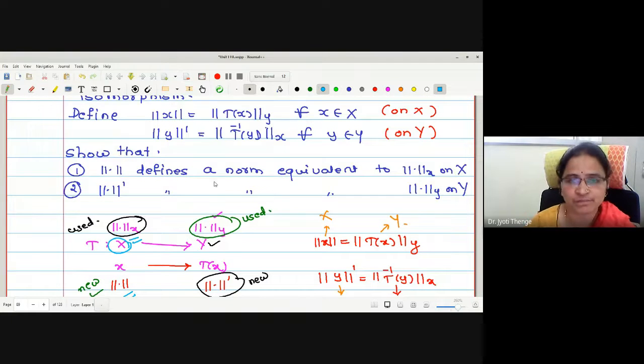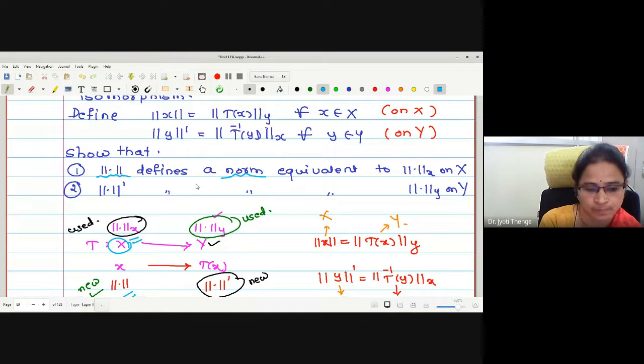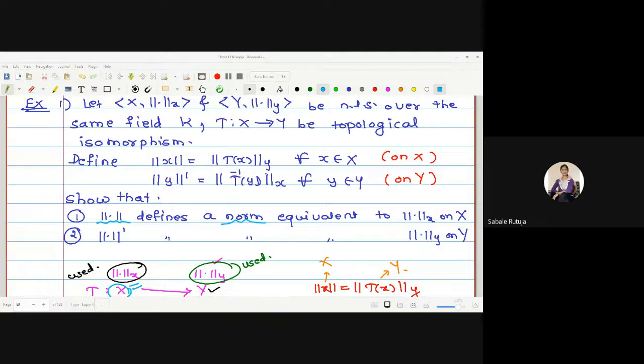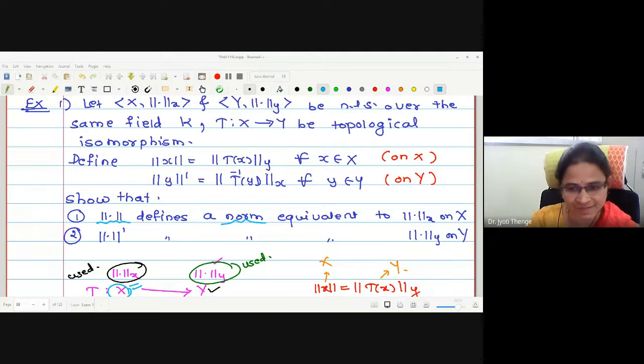In the first step, we will show that this norm defines a norm. How can I show that this norm defines a norm? How many conditions should I verify? Four conditions. Right, four conditions of a norm to be verified.